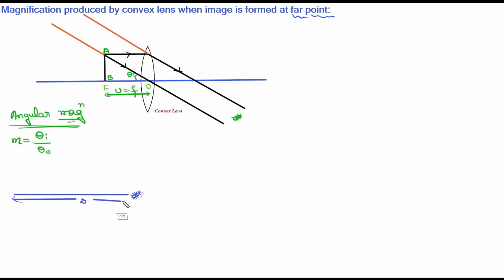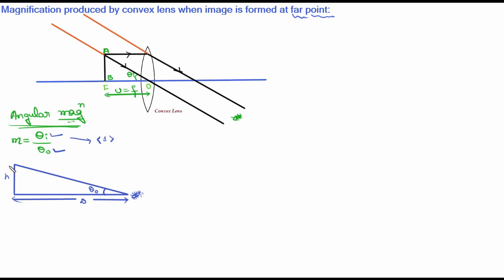So here we have kept the object at near point and the height of the object is h, and this is the angle subtended by the object. This is theta I and this is theta O. Now to get the value of m, we need to find out theta I and theta O values and substitute. So this is equation number 1.